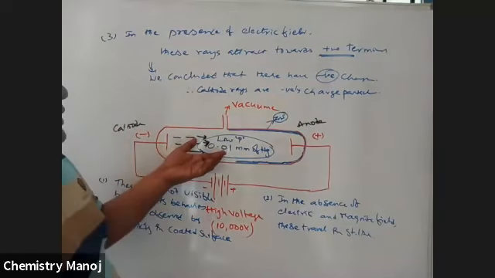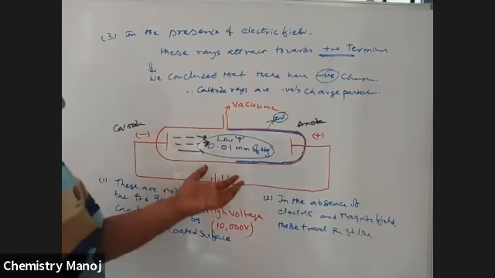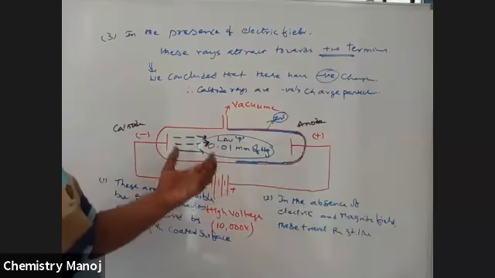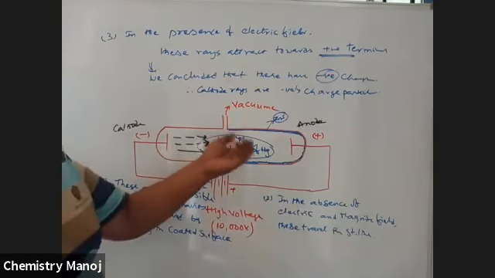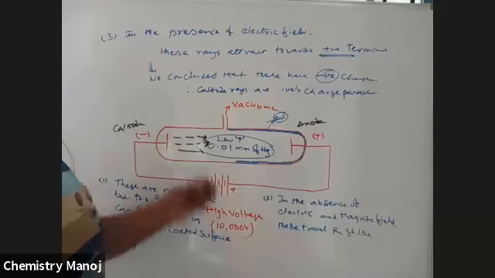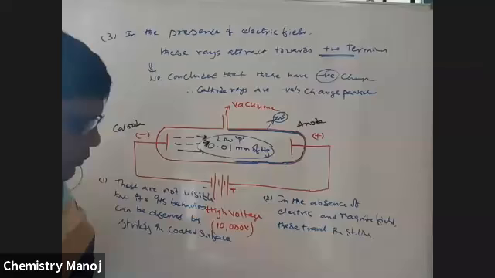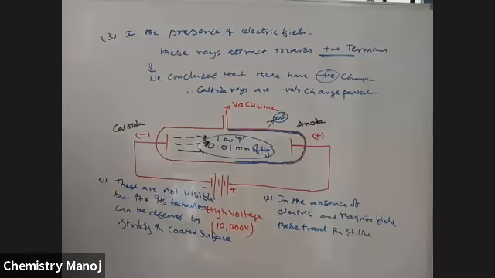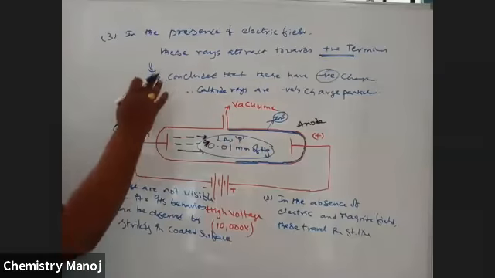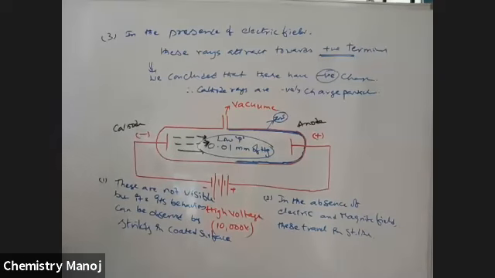These cathode rays, whatever the gas taken inside, are not influenced. That is, it is independent of the gas taken inside the vessel, inside the tube. Okay, so very, very important. If a magnetic field is applied, opposite to this one is applied.